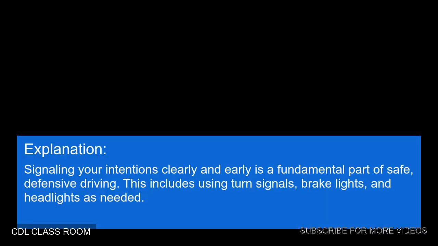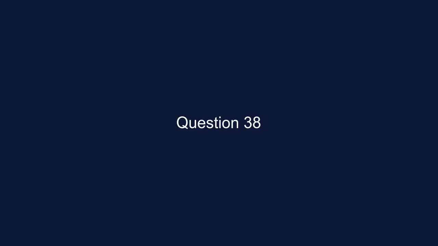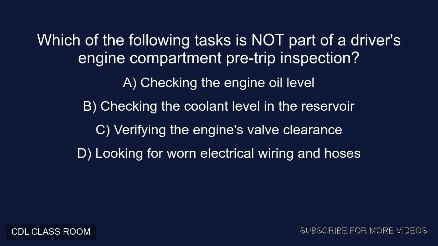Explanation: signaling your intentions clearly and early is a fundamental part of safe, defensive driving. This includes using turn signals, brake lights, and headlights as needed. Question 38. Which of the following tasks is not part of a driver's engine compartment pre-trip inspection?